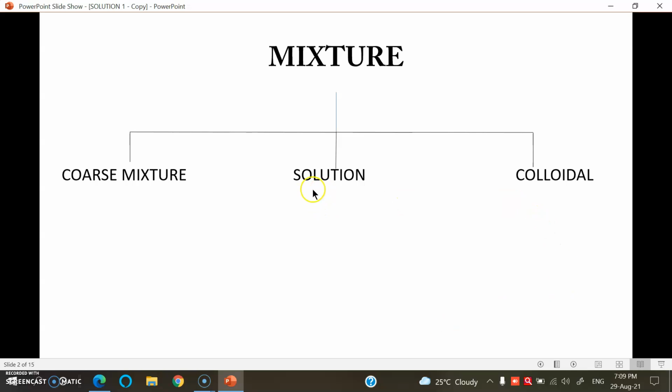Now, solution. A true solution is formed when soluble substances are dissolved in the dispersion medium. The size of the particles of the dispersed phase is in the range less than 10⁻⁷ centimeter. That is, these two substances are homogeneously forming a single phase and cannot be easily separated. That is solution. Let's study solution.